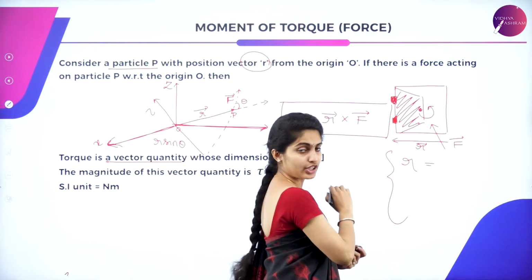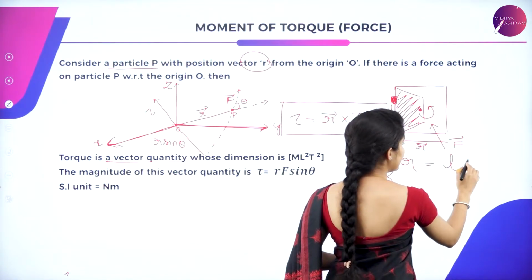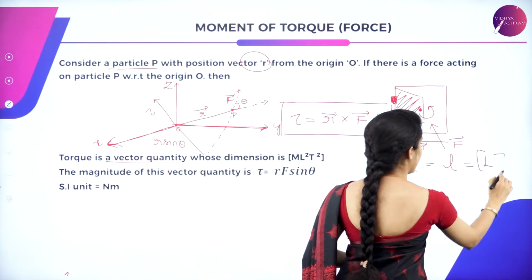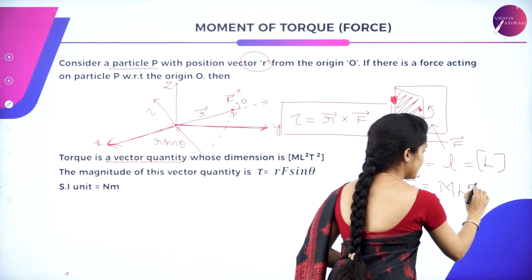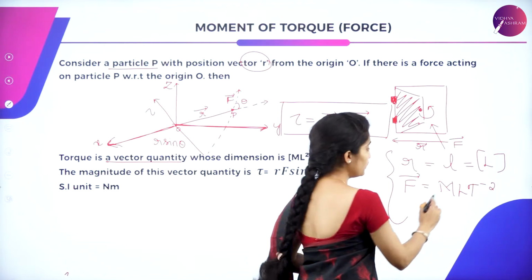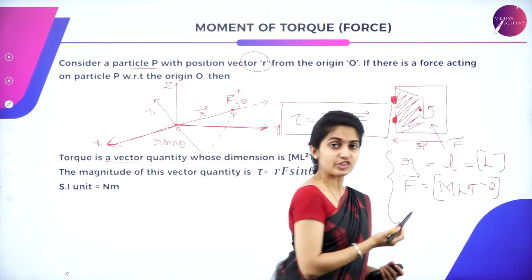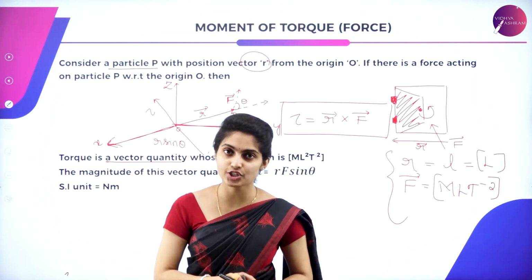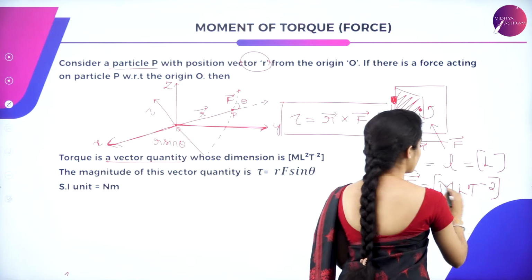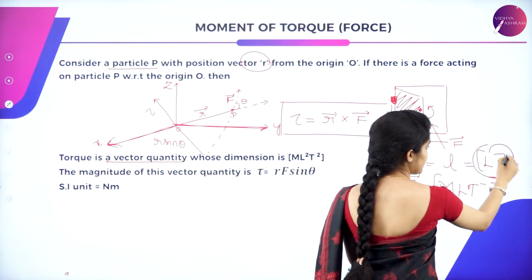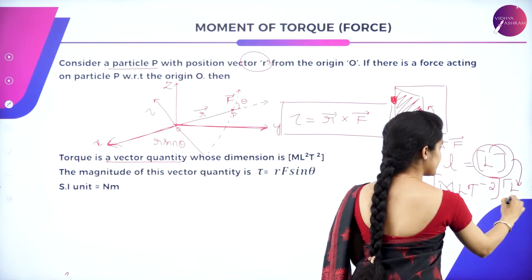R is a position vector. So we are considering the length, which is given by L. And force, you have got M L T minus 2, which is the dimension I had already discussed in the last sessions. So this is about the force, and you have to multiply this with this, that is L.